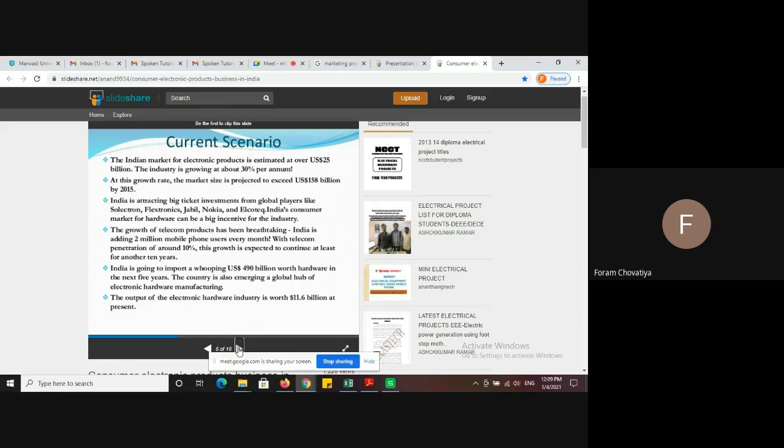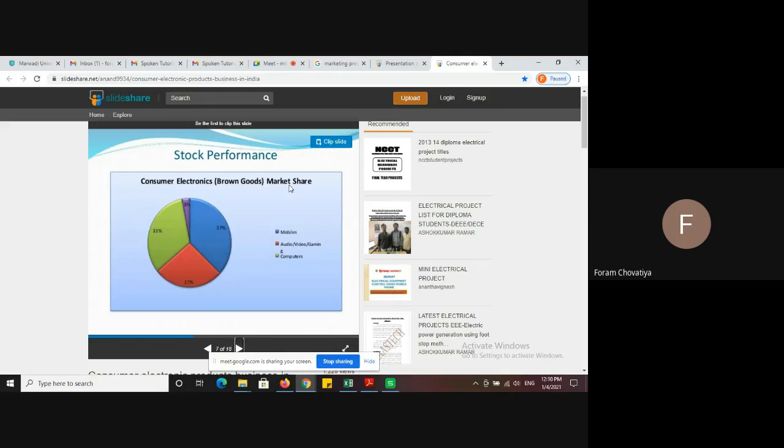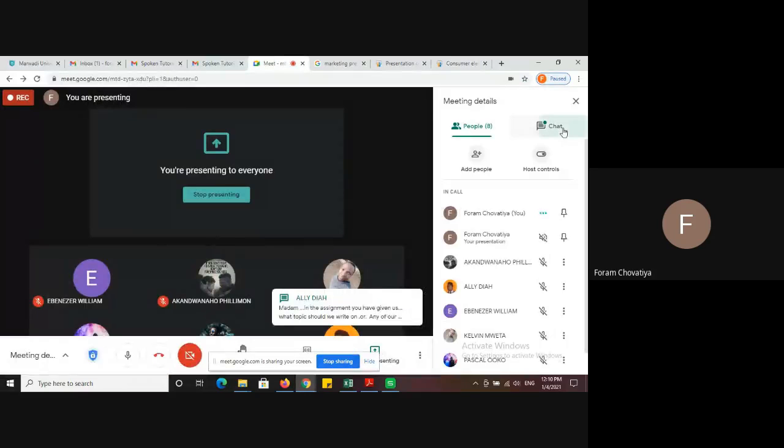Okay, the next one, current scenario. We go a little bit fast. Here, stock performance. In the previous presentation, we saw stock performance in a descriptive manner. You can also add this type of chart. Okay, which type of chart is there here? We already learned about this chart.